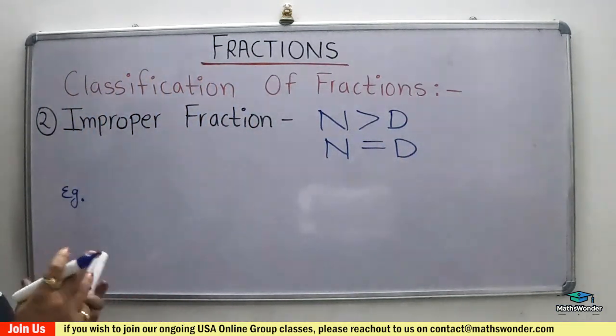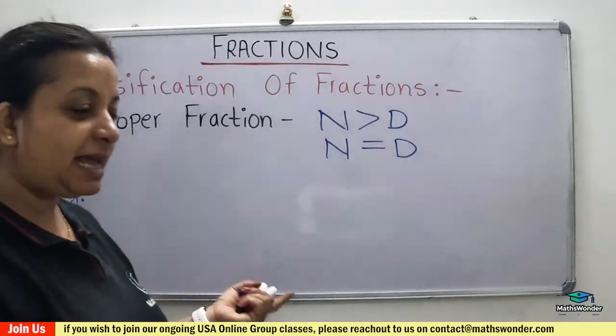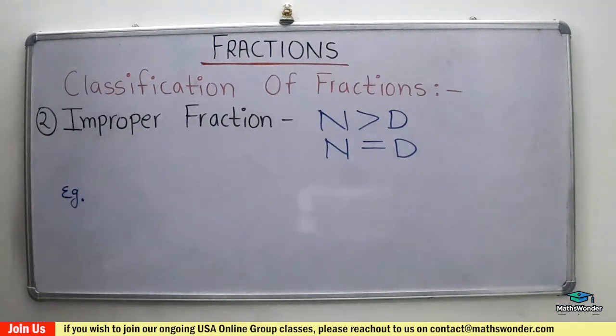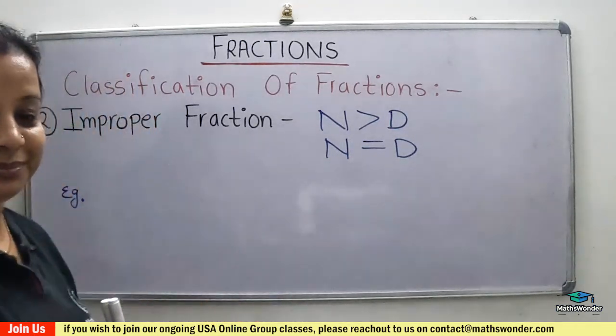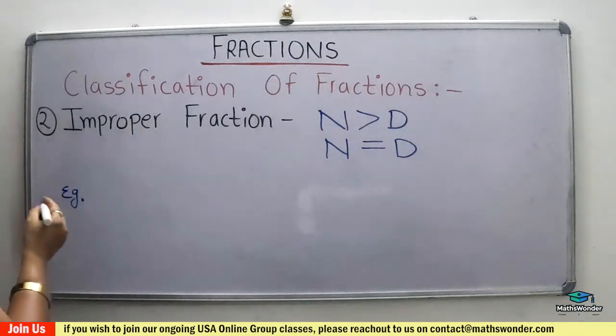If you are comparing two numbers, it may be lesser, it may be greater, or equal also, so the equal category we need to put somewhere. Now, if the numerator is equal to the denominator, isn't that technically a whole number? Yes, a whole number, but it will be categorized into the improper fraction. Okay, I am giving the examples.